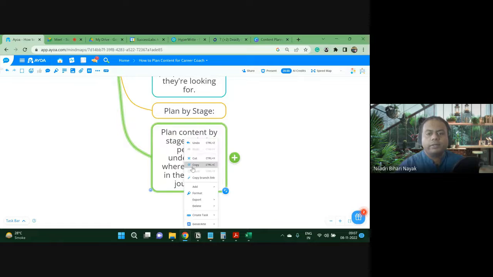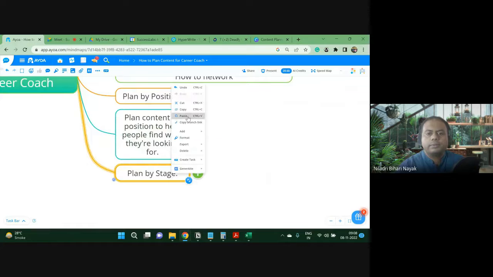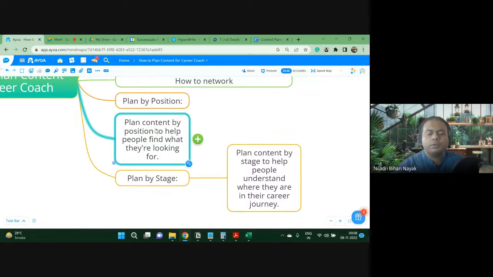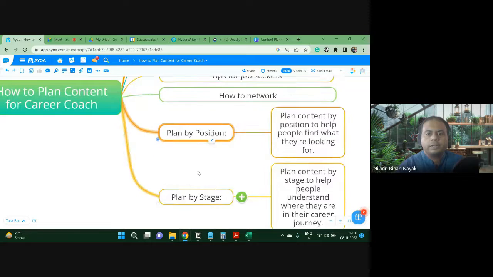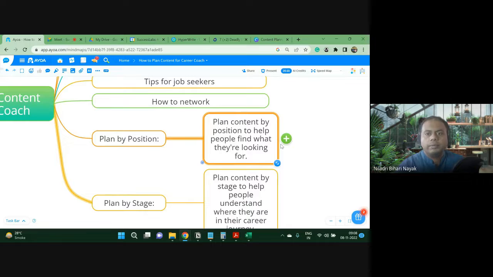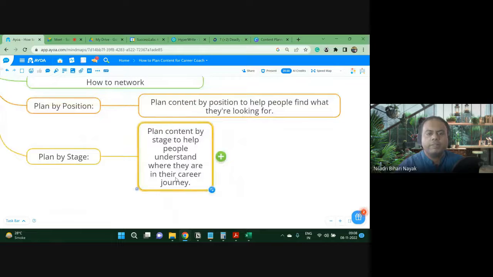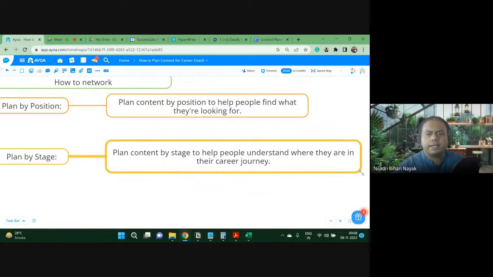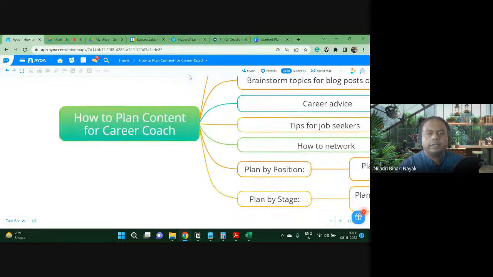This is a very important point. So I will just cut it and I will paste it here. This is also plan by position. So it is a very significant point we received here. Cut here, paste here. Maybe we can think of more as well. Plan by position to help people find what exactly they are looking for. Then the journey, plan by stage or plan by journey, exactly in which path of their journey they are. So this is kind of a thing it has created.